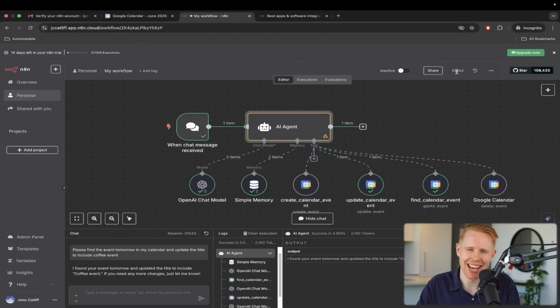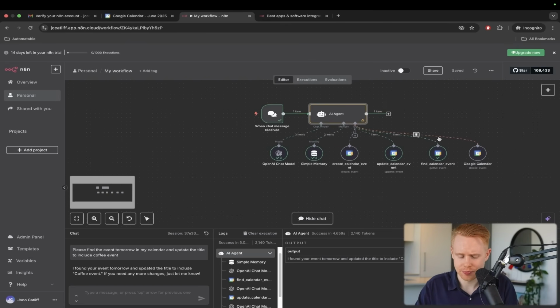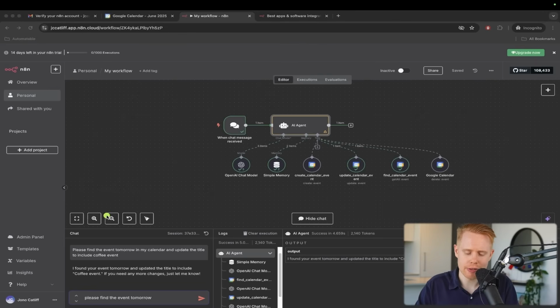because there's nothing worse than having everything delete after you spend a ton of time building something out. And that looks good to me. Let's go ahead and fire this off. I'm going to say, please find the event tomorrow. And you have to be careful with these prompts, because if you're not giving the right instructions, it might not always work.